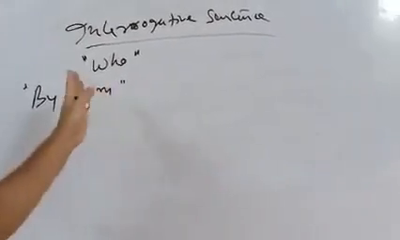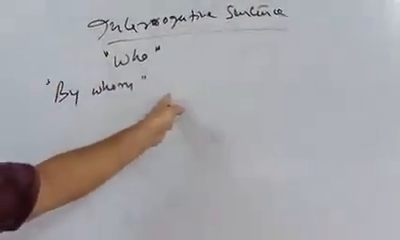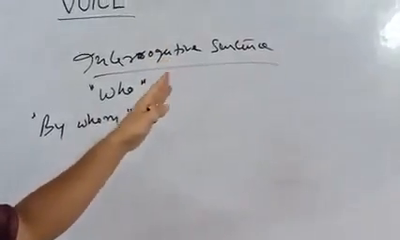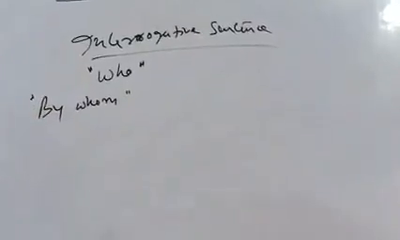And then you have to make the object into subject. And then you have to put the past participle form of the verb as well. So I would like to give an example of such a sentence. Not very difficult.